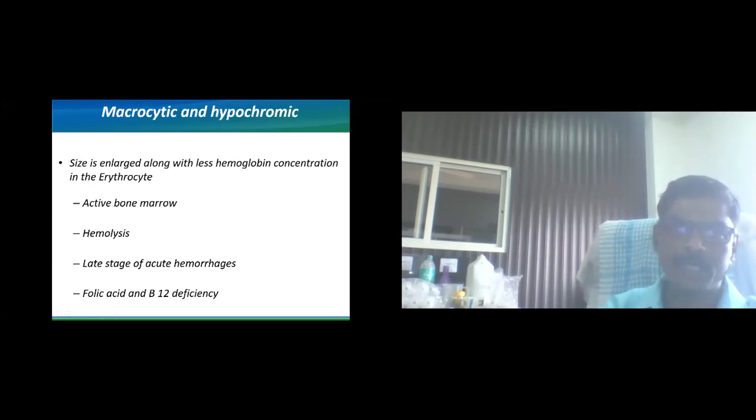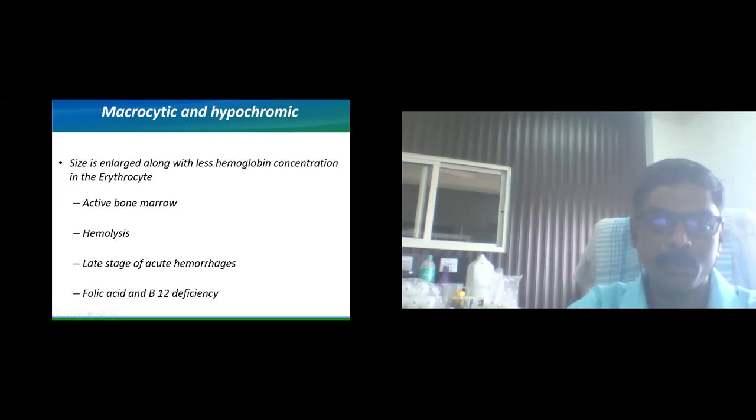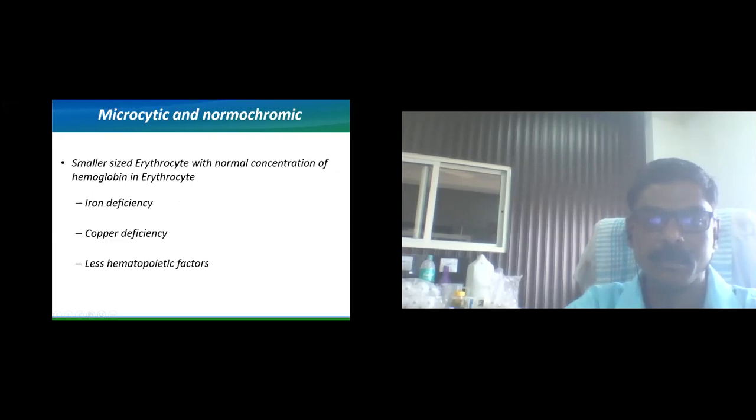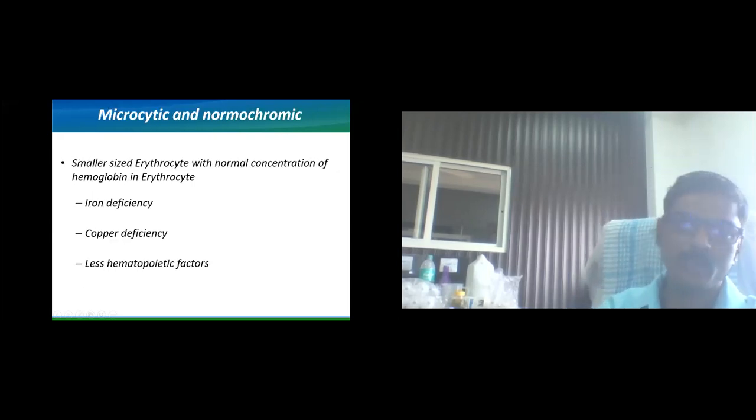Then macrocytic hypochromic anemia. This is also an indication of active bone marrow. It can be observed in acute blood loss, hemolysis, the late stage of acute hemorrhage, and folic acid and B12 deficiency. Then microcytic normochromic anemia. This can be observed in cases of iron deficiency, copper deficiency, and less of the hemopoietic factors which are responsible for the production of erythrocytes.